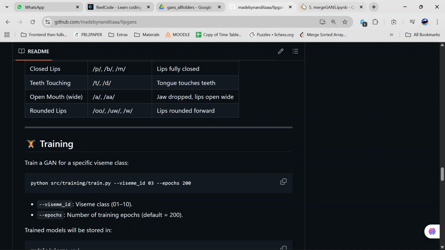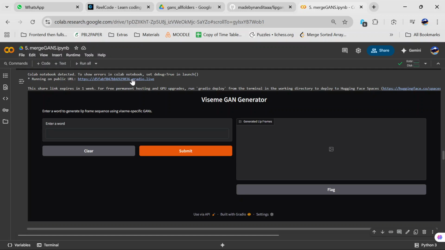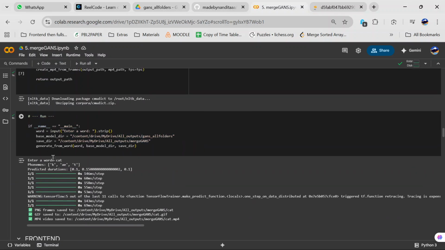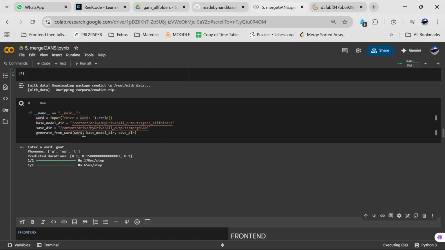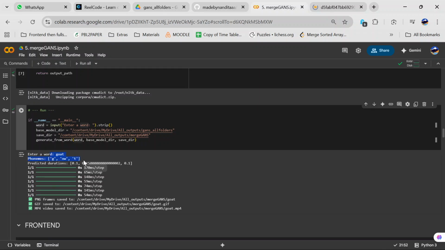Now, we tested this app. So, this is my final prototype display. If I just want to run it on code, what I will do is I will just run this once. I will enter a word, like goat, and then it will get split into its subsequent phonemes like G, O, W, T. All these phonemes together make the word goat.